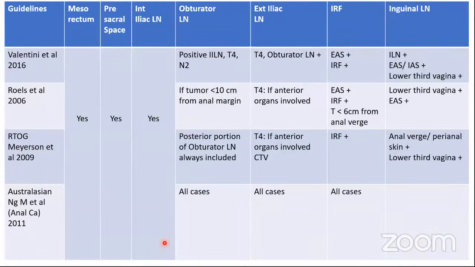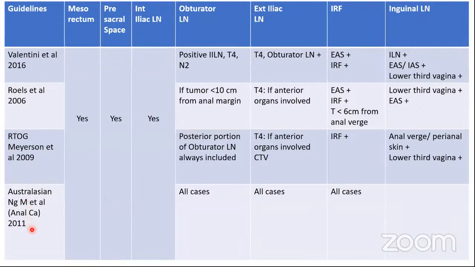Now, when we come to the guidelines, there are a lot of guidelines available and they have evolved over a period of time. The initial one of these was the one given by Roels et al. in 2006. They analyzed the failure rates of all the available literature at the local site as well as at the lymph node site. Based upon these failure rates, they gave the recommendations for the target delineation. These were followed by the RTOG guidelines, which gave their volumes in terms of CTV A, B, and C, where CTV A was the essential target to be included in all patients, and CTV B and C refer to certain specific subgroups of patients which would require those volumes.